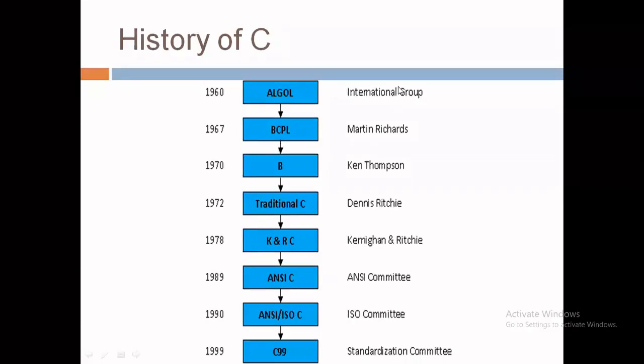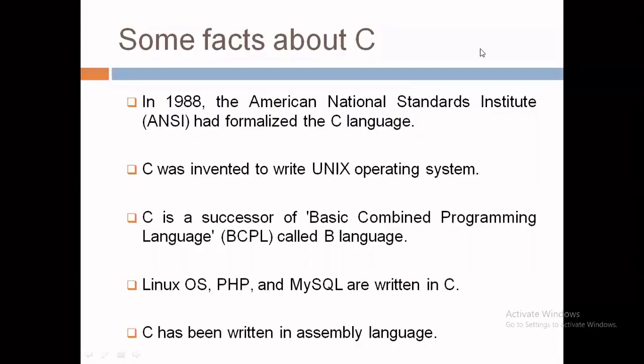So friends, let's see some facts about the C language that we already discussed in our previous slide: that in 1988 or 1989, the American National Standards Institute, ANSI, formalized the C language. We also discussed that C was invented to write the Unix operating system. Yes, its first use was to implement the Unix operating system.